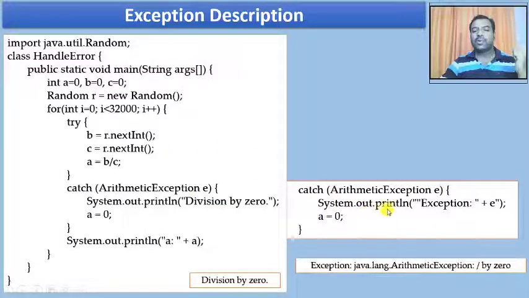Instead of having System.out.println division by 0, print it as exception, a message, and the description of the object is going to be exception java.lang.ArithmeticException: divided by 0. If you remember this statement, I had put it at the time of stack trace. In that stack trace, it prints at what line number, at what function, at what file name. But now I just wanted to have the description of the exception error.